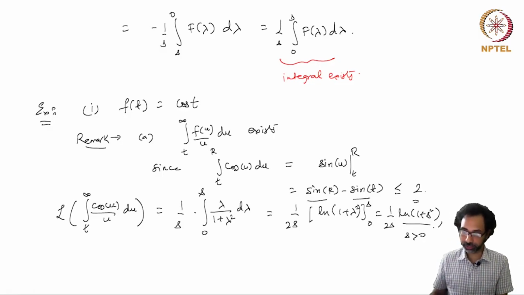So we see that for cos of t, we get the Laplace transform of the improper Riemann integral from t to infinity of cos u over u as 1 by 2s ln of 1 plus s squared.